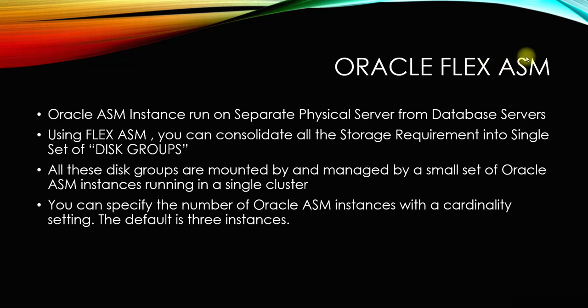So the application itself, or the application user, will see no difference while connecting to the database, because let's say the user is connecting to the 4th node. The 4th node knows how to connect using the ASM network, and the 4th node will have only database instances running. But to start the database and fetch the data files, the ASM instances need to be there. So it will look up the instances running on the 1st and 2nd node, and it will pick one, fetch the records, and give them back to the user. Okay, hope you understand this.